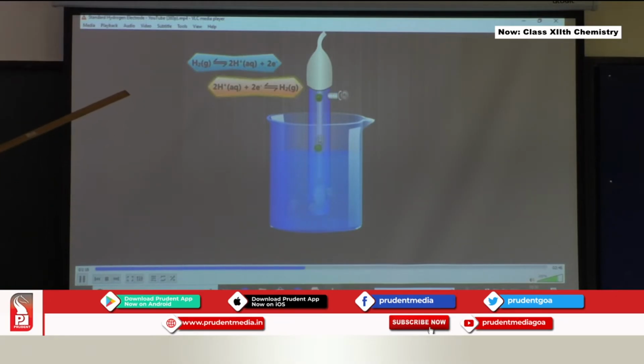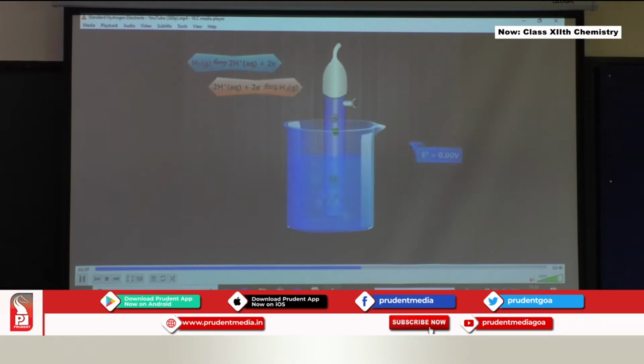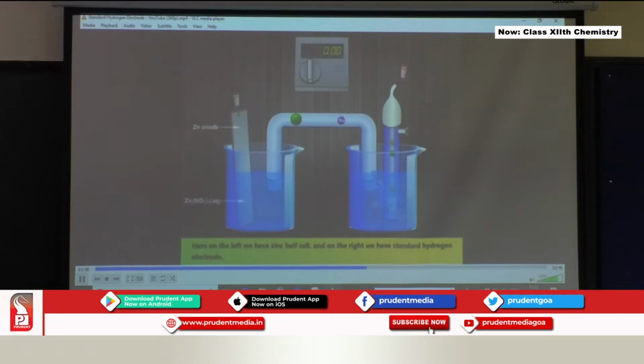H2 undergoes oxidation forming 2H plus, 2 electrons are set free, and H plus ions accept the 2 electrons, liberating the hydrogen gas. So E naught of this particular electrode is fixed arbitrarily as 0.00 volt.